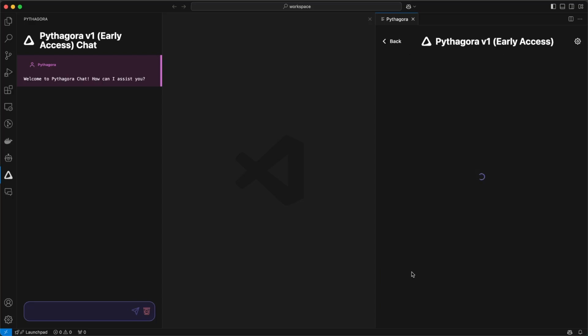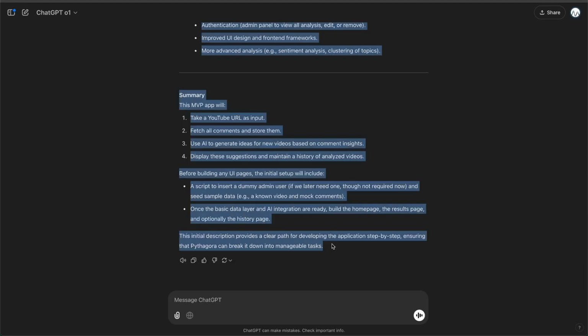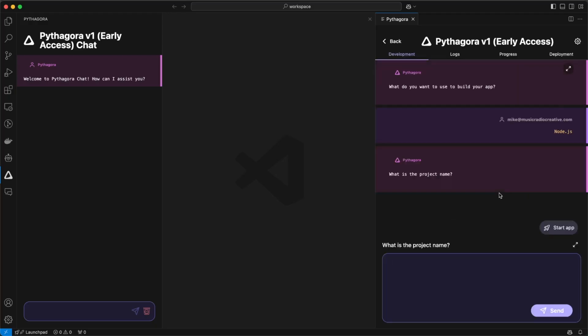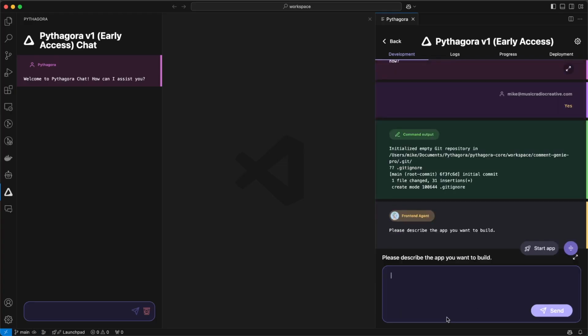Let's create a new app, and for this we're going to go back to ChatGPT O1 and copy the brief. Okay, we've got options here, but Node seems to be the one, so I've clicked that, and now we can call the project what we want. We'll call it Comment Genie Pro. Now we need to initialize Git, and then we need to describe the app we want to build, so this is where we paste in the prompt generated by ChatGPT O1.